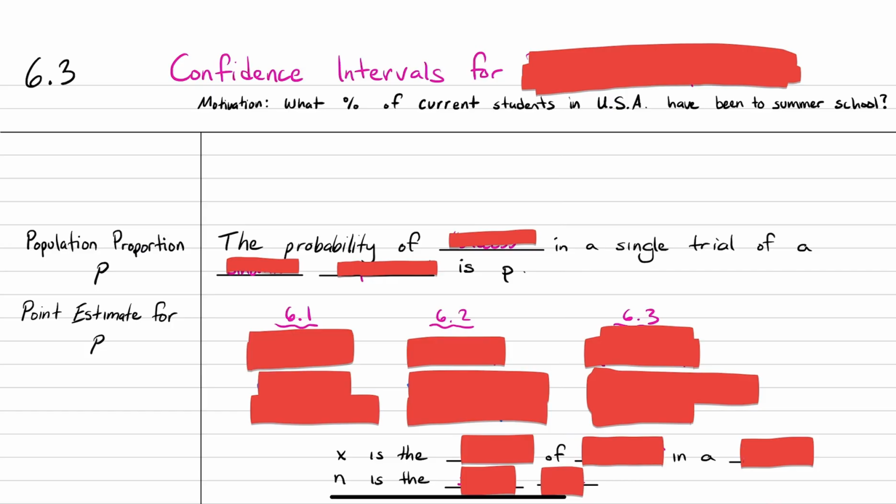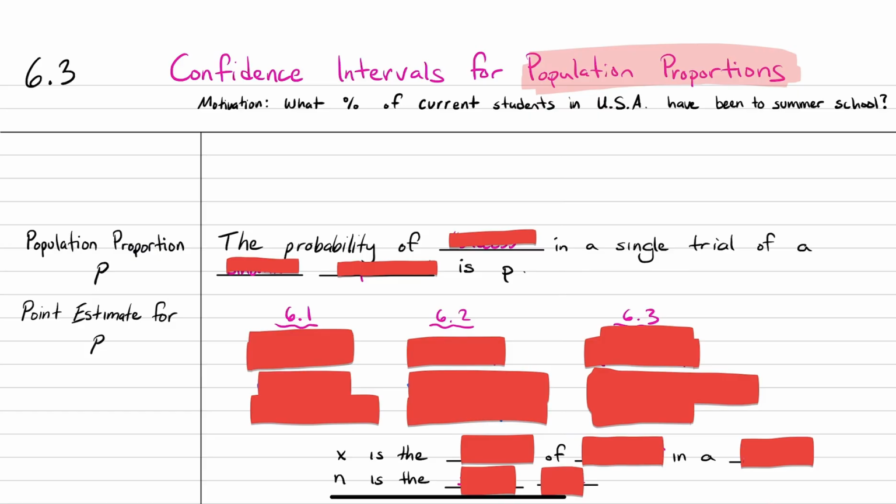6.3, we are still constructing confidence intervals. However, the confidence intervals will not be for means anymore. Now the confidence intervals will be for population proportions. And this should sound familiar because this is actually how we started chapter 6 with the question about how many blue or orange beads are in the container I was showing, right? That was about proportions. So now we're back to that, and we're going to add some formulas, and this should be pretty easy now that you have a good idea of what we're doing.